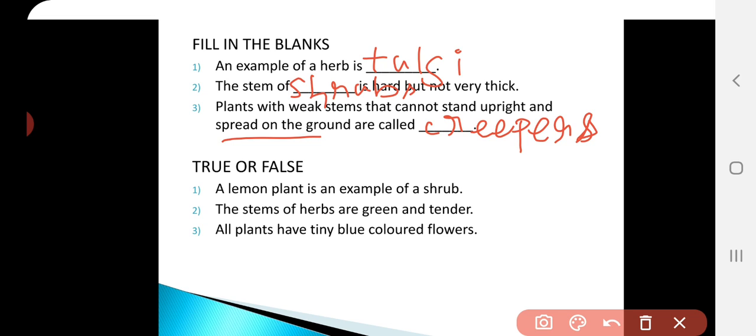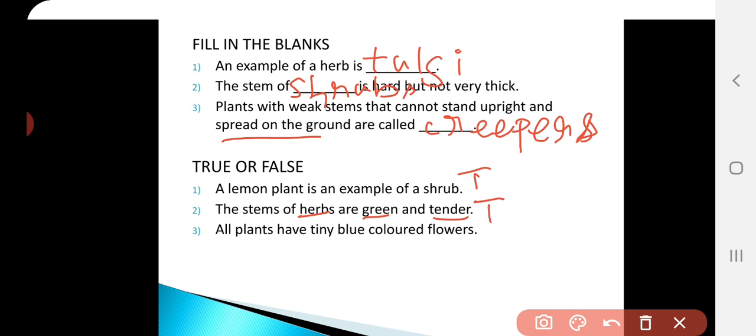Next, it is true or false. The first question, a lemon plant is an example of a shrub. Whether it's true or false, this is a true statement. Okay. So it comes under the category shrub. And next, the stems of herbs are green and tender. So they are telling that herbs have a green and soft stem. This statement is true.